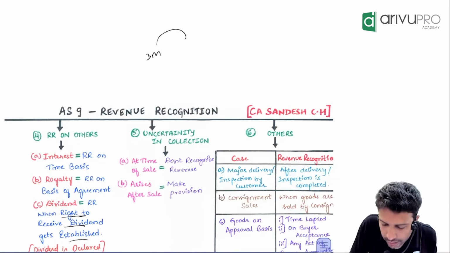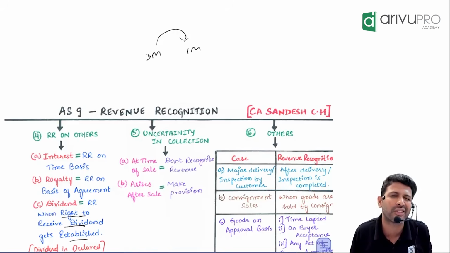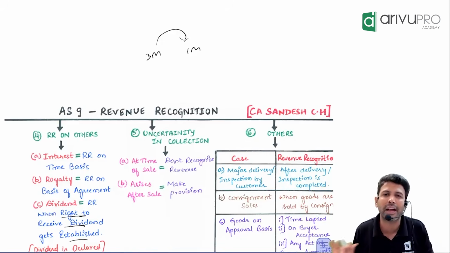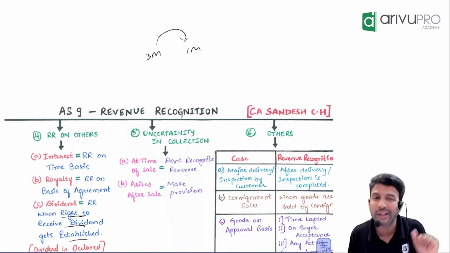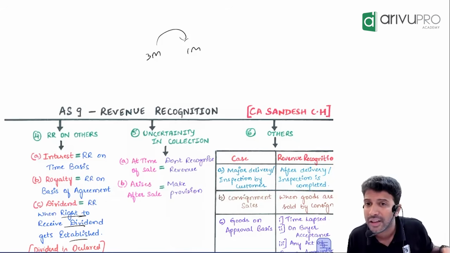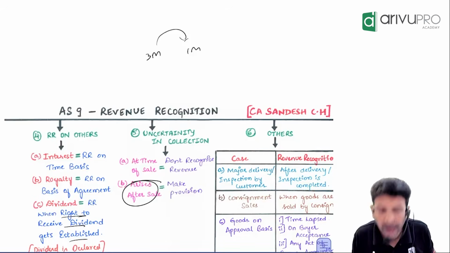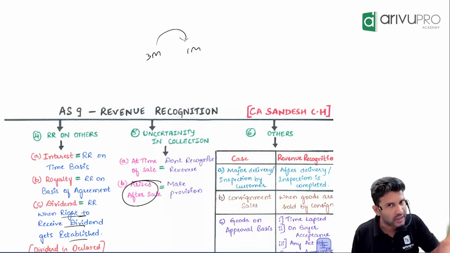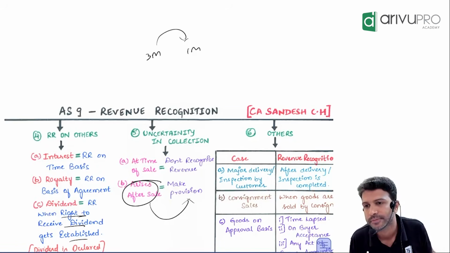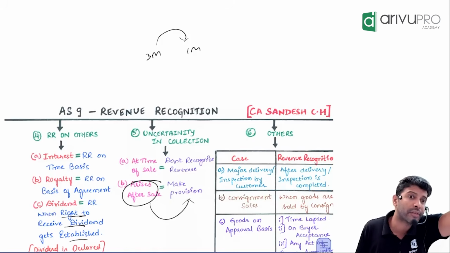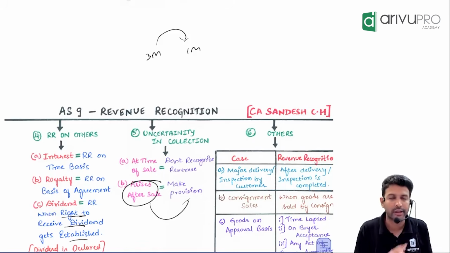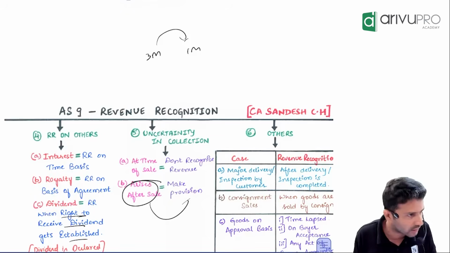After 1 month, I got to know that the customer is slowly going bankrupt. His financial position, his company position is not good. So what is this scenario? At the time of sale, was uncertainty there or not? Uncertainty came after the sale. So at the time of sale, uncertainty was not there. It came later. If it comes later, then you make a provision for doubtful debts. Revenue is not affected. That's not what we're talking about here. At the time of sale itself, if you have uncertainty, don't even recognize sales.